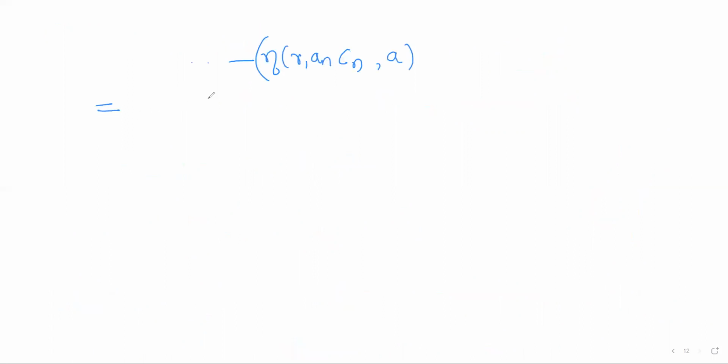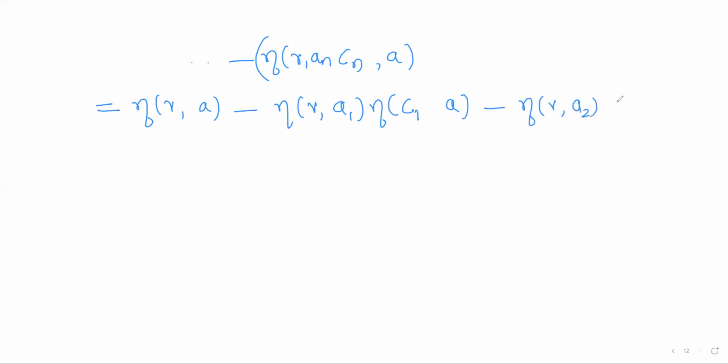So that will be equal to index of A with respect to gamma minus, index of A1 with respect to gamma is a scalar, into index of A with respect to C1, minus index of A2 with respect to gamma is a constant, kept as is outside, into index of A with respect to C2, and so on, index of An with respect to gamma into index of A with respect to Cn. So this will be the term.